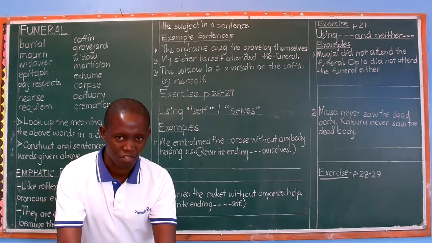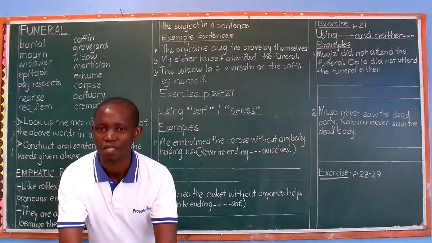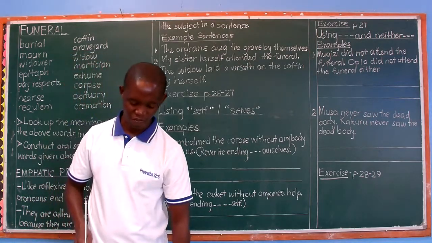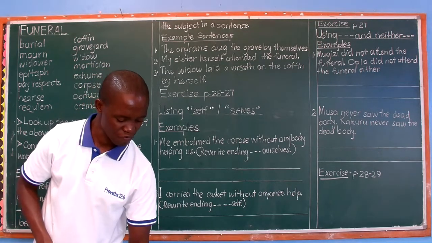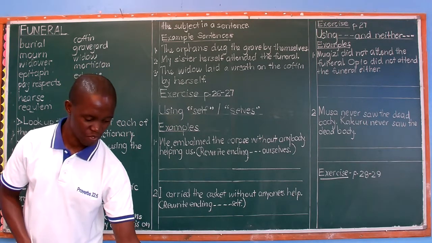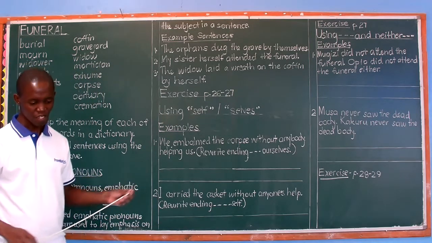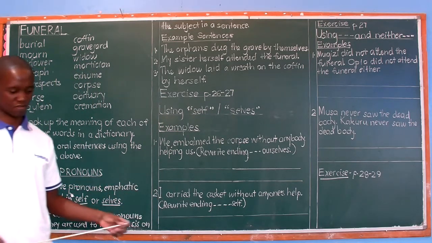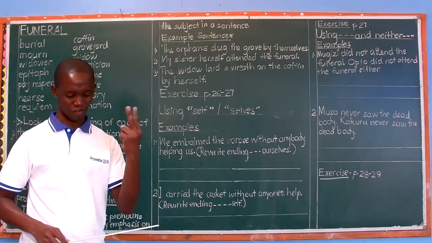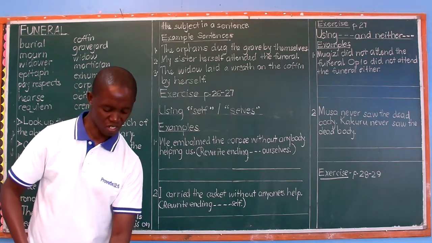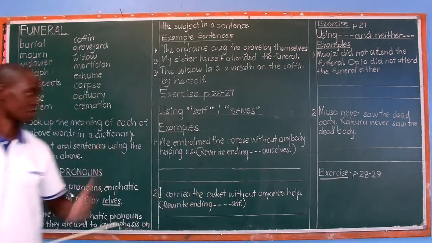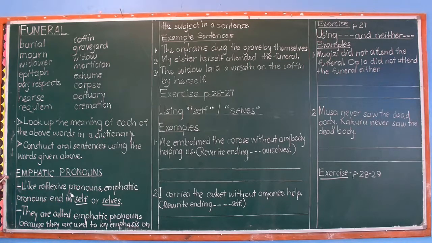Next, despite within the sentence. Chigozi does not attend funerals despite the fact that he is a friendly person. That's our answer to number 5. With those examples we have discussed, you should be able to answer the remaining 10 questions. A total of 12 have been discussed. That means you can answer the remaining 10 questions using despite wherever you want, either within the sentence or at the beginning. So with that, allow me to take you as far as emphatic pronouns.